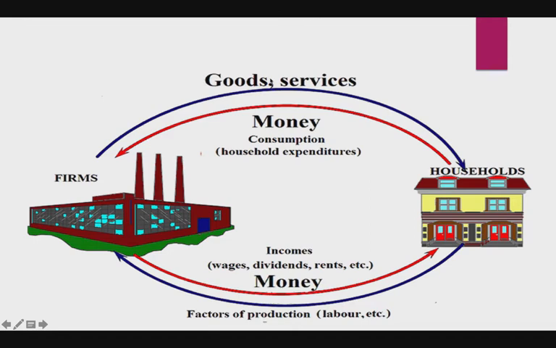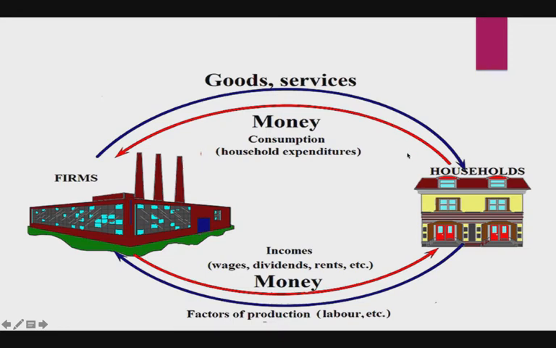The outer circle of the circular flow is the real flow. Flow of factor services from household to business sector, and the corresponding flow of goods and services from firms to household. Then from business sector to household sector.